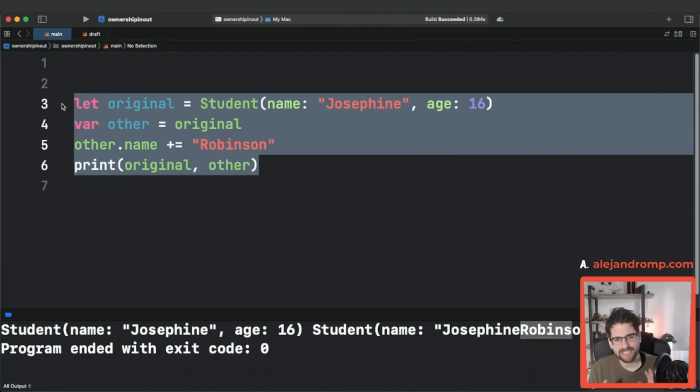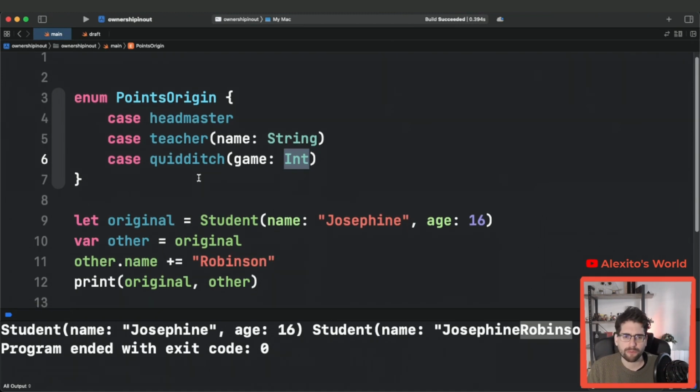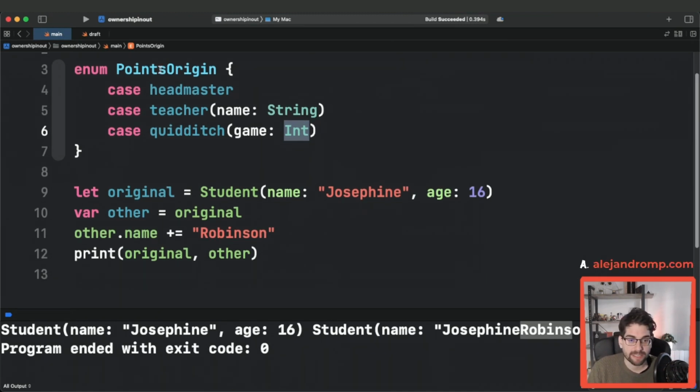But as I said, this does not stop with the structs. You can also have enums, and enums in Swift are very powerful. So let's define here a new enum, points origin. We're gonna see the topic, but you can already see it, right? So the origin of the points can come from the headmaster, and there is only one, so we don't have to give it a name, right? Or we can come with the teacher, and you can give it a name. Or from a game of Quidditch, and which game it was? Well, the third or the fourth, right? So that's an enum, very powerful in Swift, and it respects the same things.